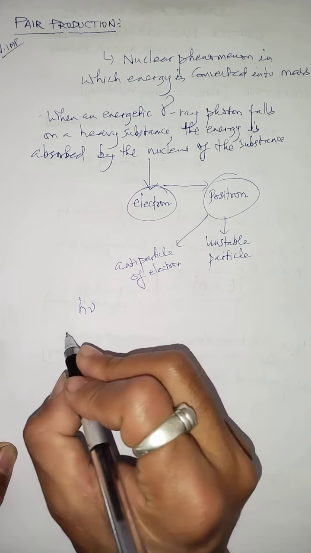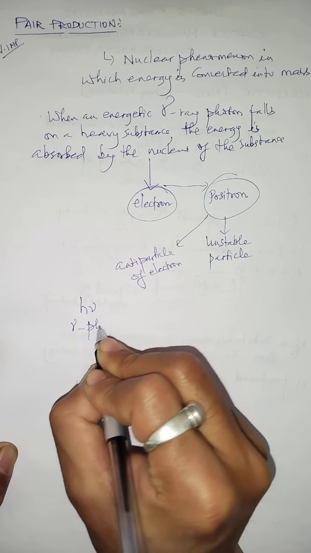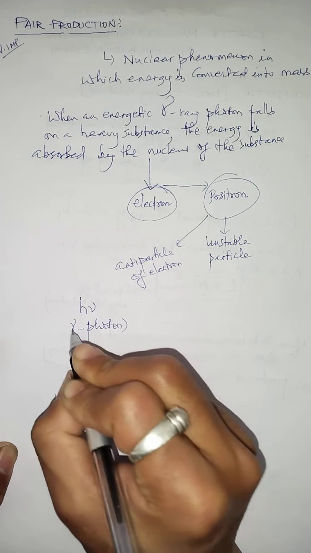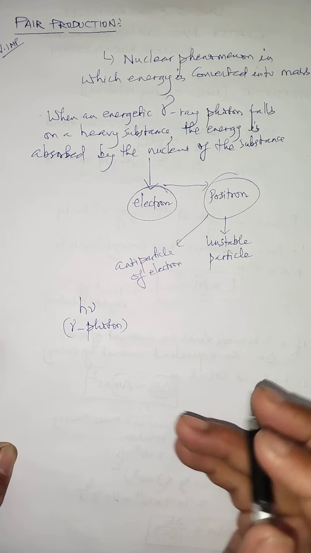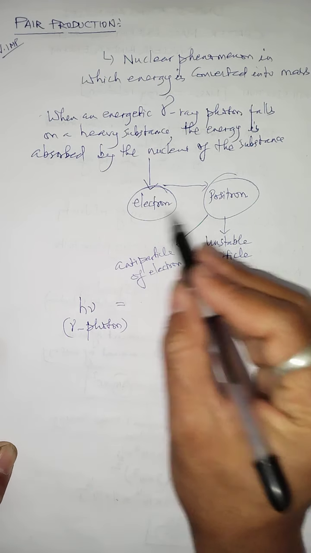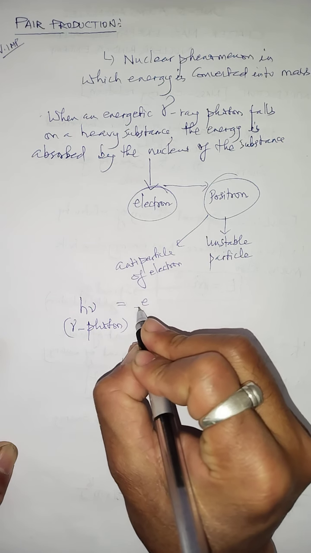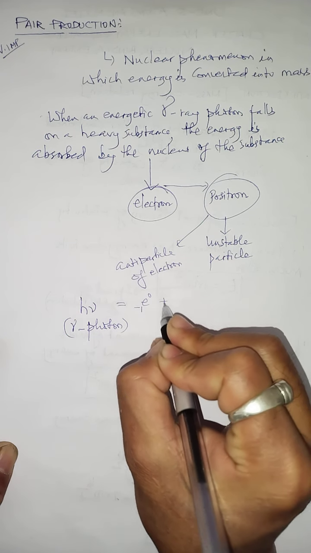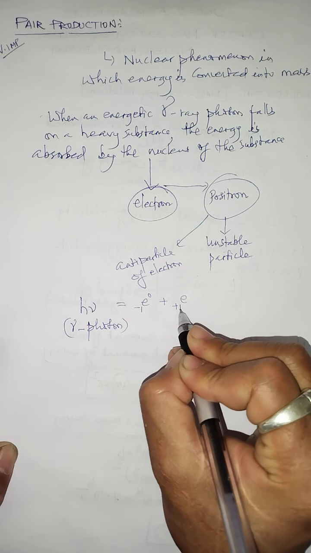The energy of each photon is given by h nu, so this is the energy of the gamma photon. This energy of the gamma photon gets converted into two particles: one electron, written as e minus, 0, 1, a negative charge particle, and another particle which is emitted, called the positron, which is e plus, 0.